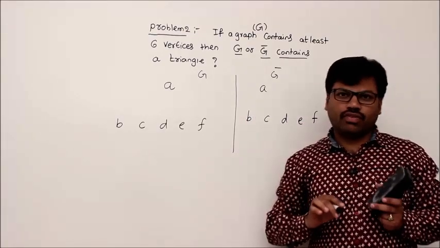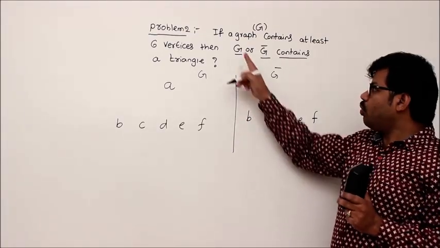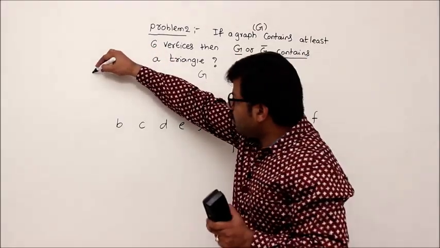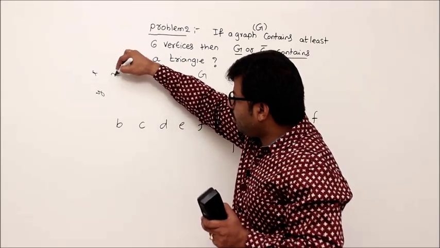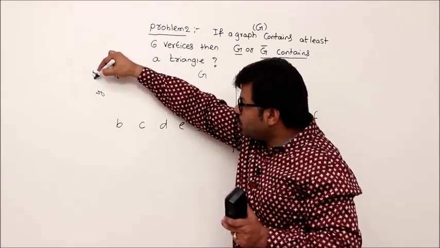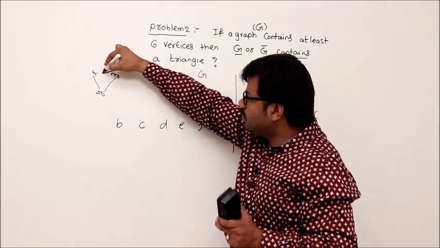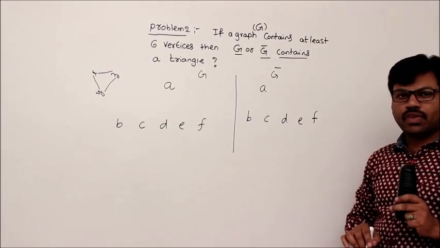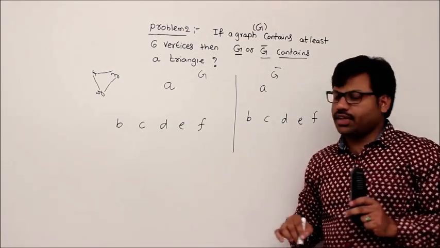Okay. Now, the statement, we have to prove that either G or G bar contains a triangle. Triangle is nothing but a triplet of vertices. That means there will be 3 vertices which are mutually adjacent like this. Then we say it's a triangle in graph theory. Okay, why there is a triangle I will tell you.